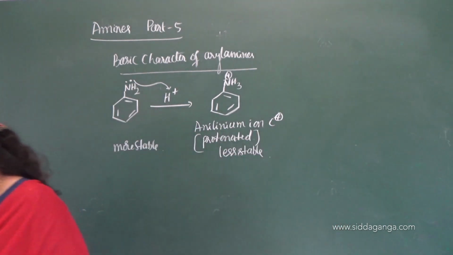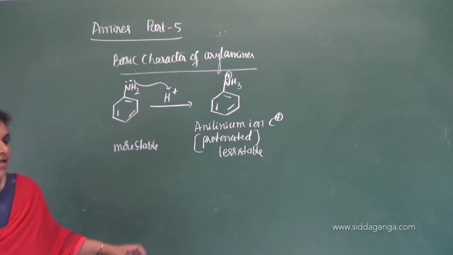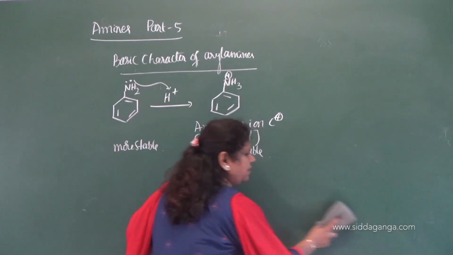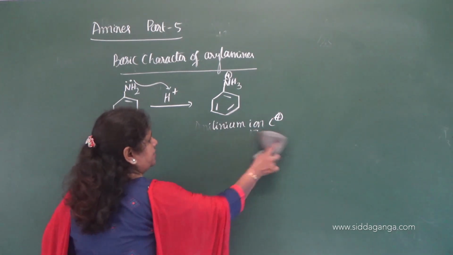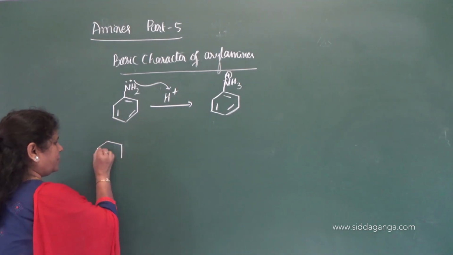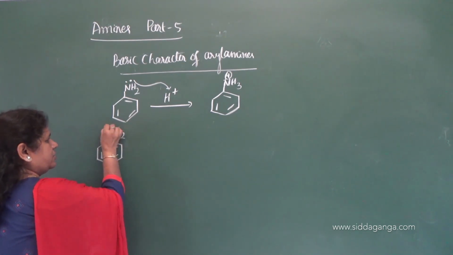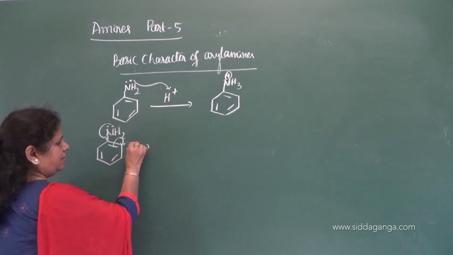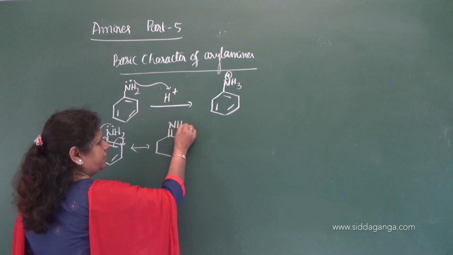How and why is the anilinium ion less stable here? The reason for that is, let me write the resonance structures for aniline. See, delocalization of the lone pair of electrons of aniline takes place here. These electrons undergo delocalization and it displaces here. So we can write the structure with a double bond and NH2.